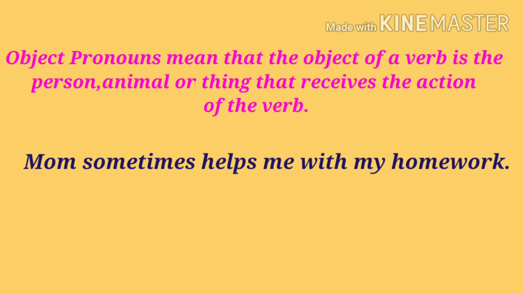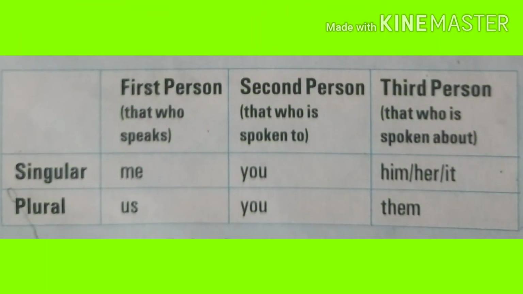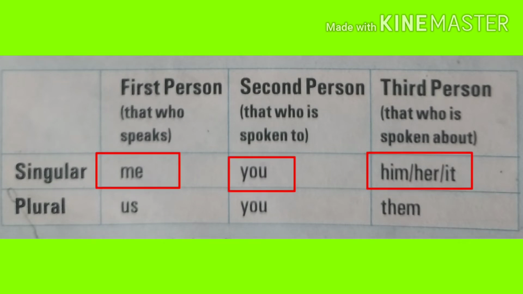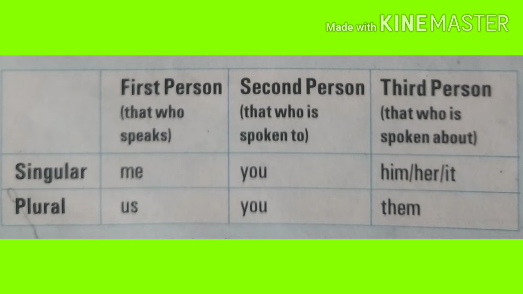And the personal pronouns me, you, him, her, it, us, and them can all be used as the object of a verb. So let's understand this with the help of this table. As you can see, me, you, him, her, and it are the object pronouns in singular form, and the plural form of me is us, and the plural form of you will be you only. And for him, her, and it, we will use them.